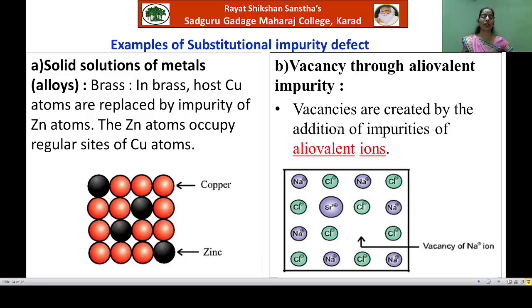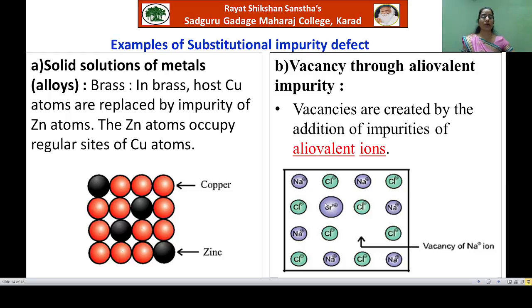Now here the vacancies are created by addition of the impurities of allovalent ions, that is ions having different oxidation state. Now see here the example of sodium chloride. Here in the sodium chloride crystal, if you add some impurities of strontium chloride, that is SrCl2, okay, then